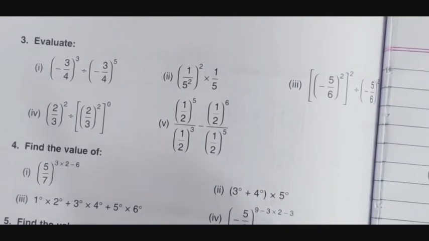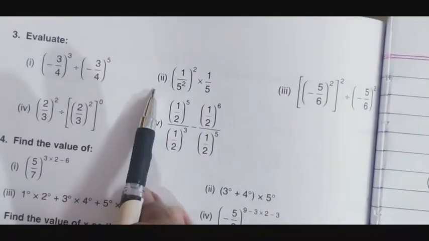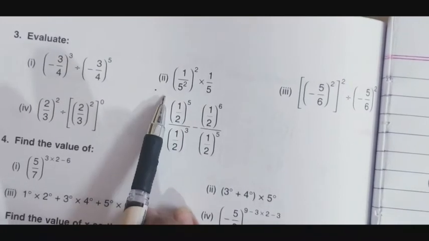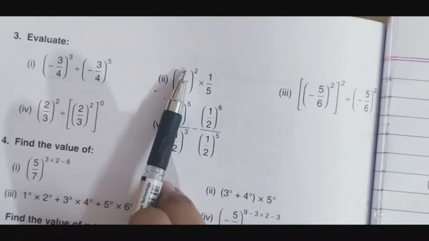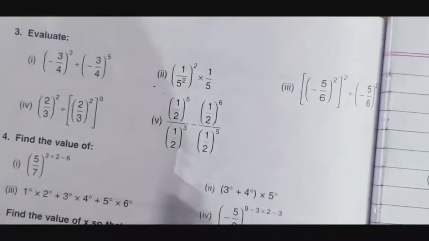Our second question is: 1/5 to the power square, bracket to the power square, into 1/5.